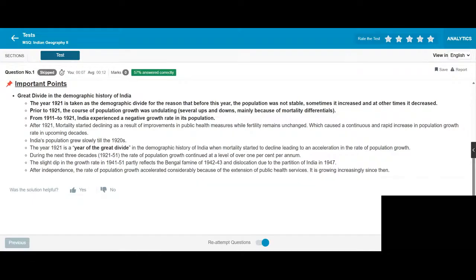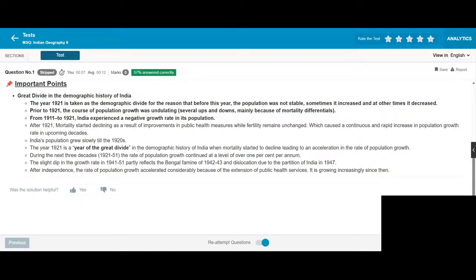After 1921, mortality started declining as a result of improvement in public health measures, while fertility remained unchanged, which caused a continuous and rapid increase in the population growth rate in the upcoming decades. India's population grew slowly till the 1920s. The year 1921 is the year of the Great Divide in the demographic history of India, when mortality started to decline, leading to an acceleration in the rate of population growth.